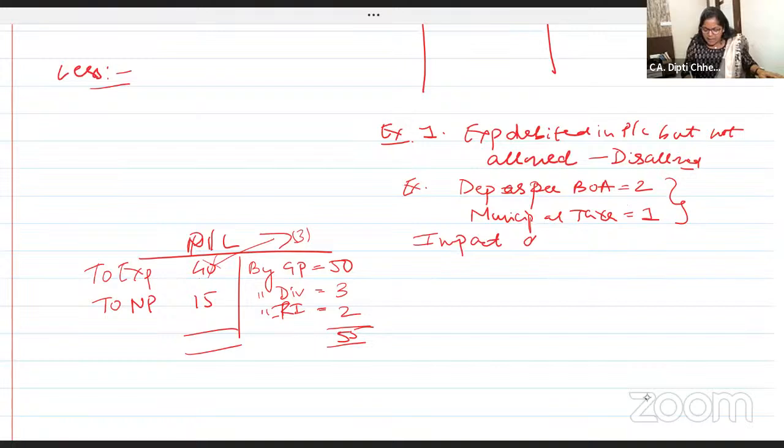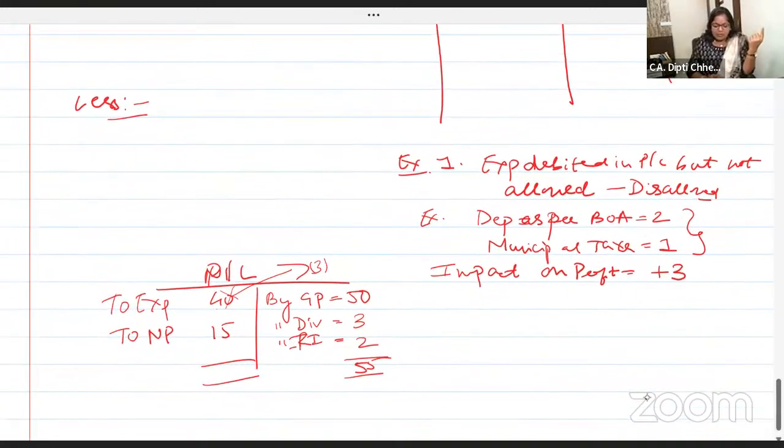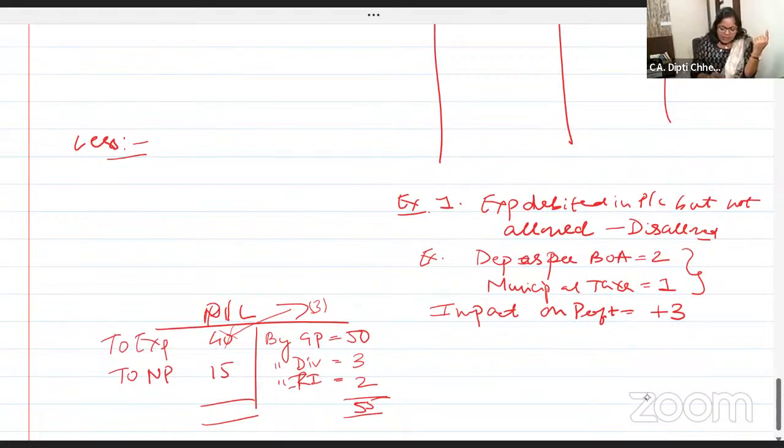What is the impact on profit? Profit will increase by 3 rupees. Correct or not? Your expenses are 40 rupees. In that you have debited personal expense or expense related to other heads, like depreciation, which is not allowed. So scratch that expense. If you reduce 3 rupees of your expense, your net profit will increase to 18. So if the impact on the net profit is add, now what I will do, add